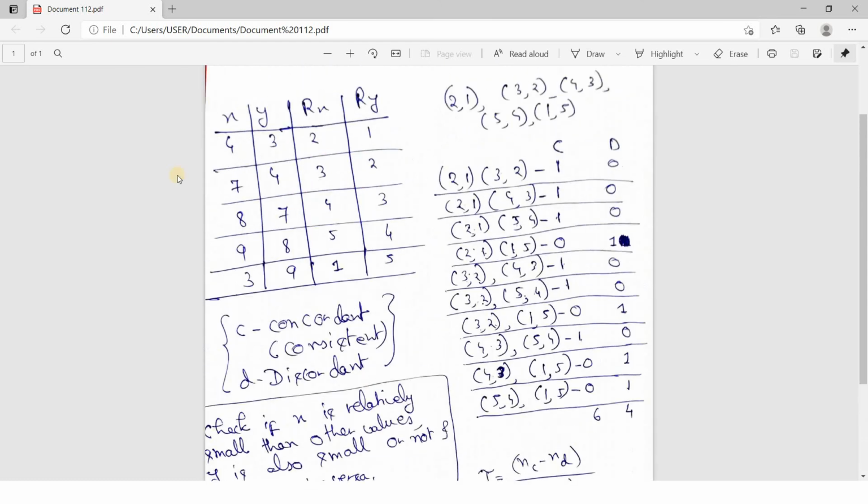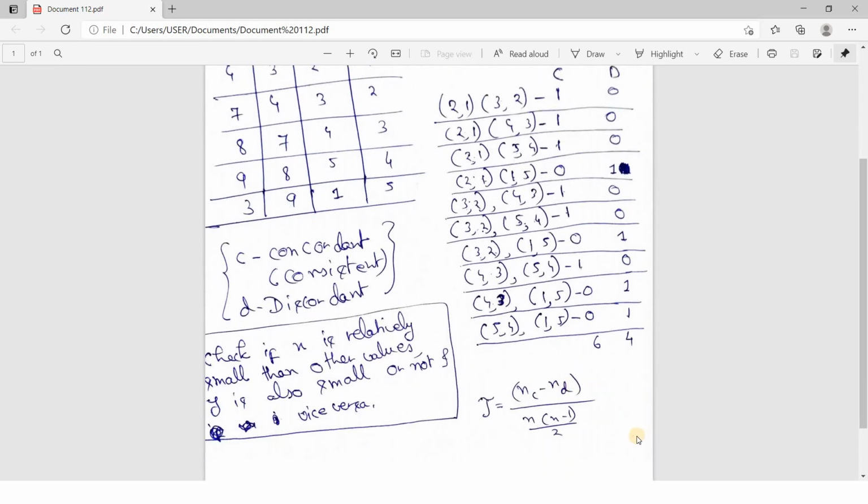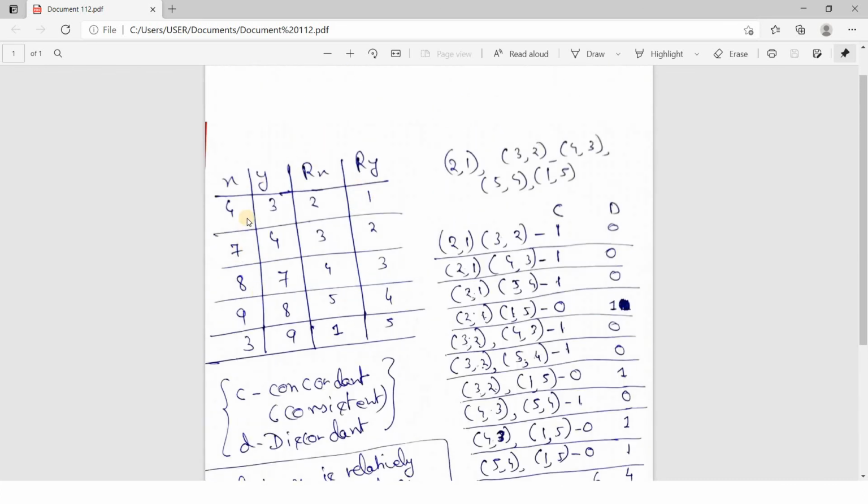So basically the formula for Kendall-Tau rank correlation is NC minus ND divided by n into n minus 1 by 2. So what is the correlation for this case between x and y, these two ordinal variables? Very simple. 6 minus 4, which is 2, divided by the total number of possible combinations. Here 5 data points are present, so 5 into 5 minus 1 by 2. 5 minus 1 is 4, so 5 into 4 by 2, that is 10. And then here we are getting C minus D as 2, so 2 by 10, which is nothing but 0.2. So the correlation for these two ordinal data is 0.2. I hope you have understood.